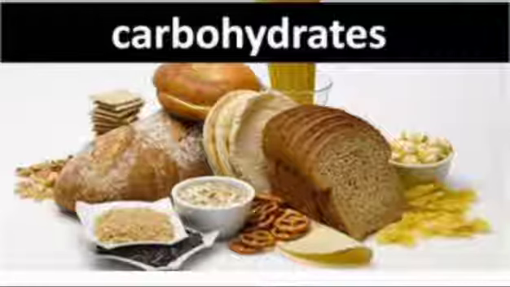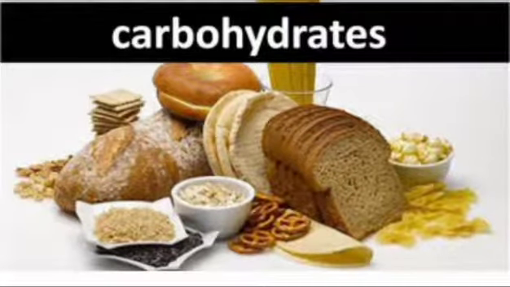First nutrient, carbohydrates. For our body, carbohydrates are the main source of energy. Sugar and starch are the two important carbohydrates found in our body and food. There are two groups of carbohydrates, simple carbohydrates and complex carbohydrates. Simple carbohydrates are also known as sugars. Sugars are found in fruits such as apple, grapes, plums, banana, like that. Honey also contains sugar. Sugar is also added to sweet food items like biscuits and candies.